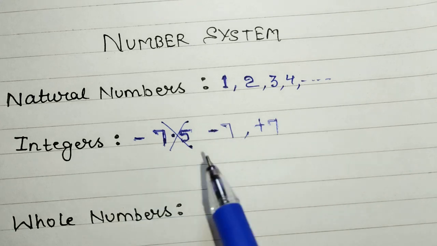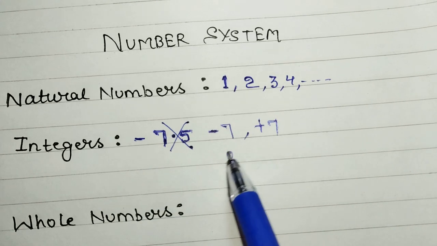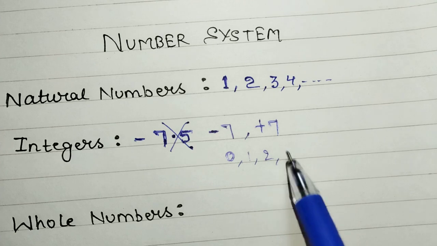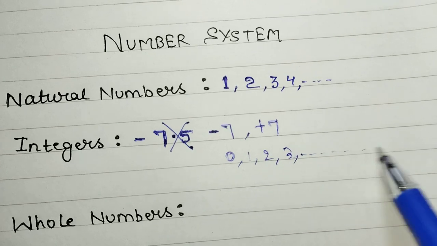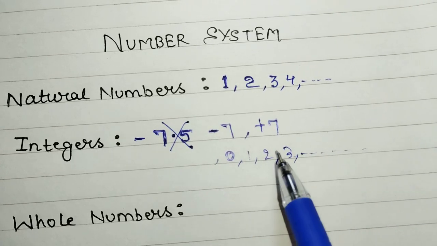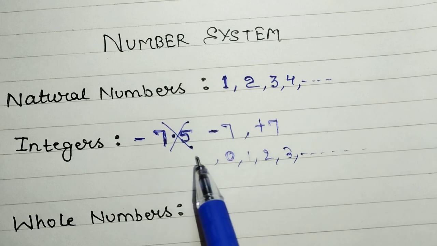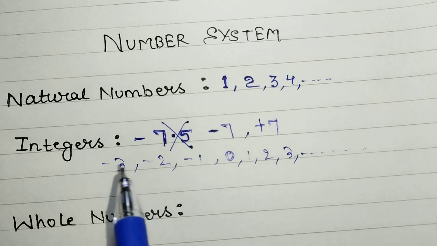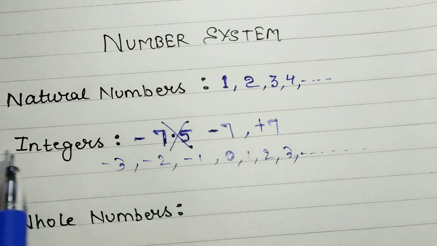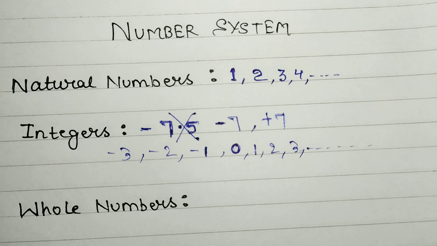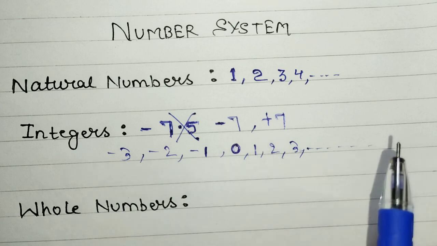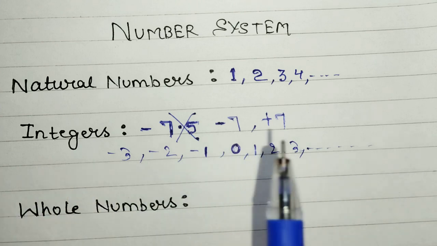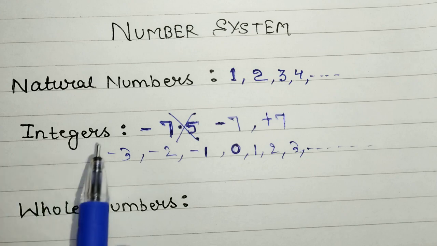So integers can be 0, 1, 2, 3, and it goes on forever, and also with negative parts like -1, -2, -3, these all are integers. The important thing is it doesn't have any decimal part, right? So these numbers are alone and without any decimal part, so we say they are integers.